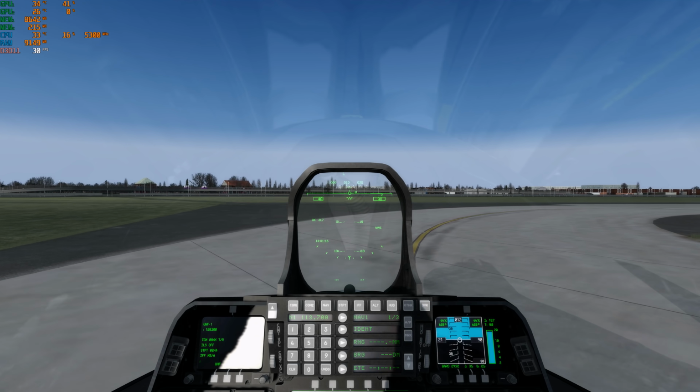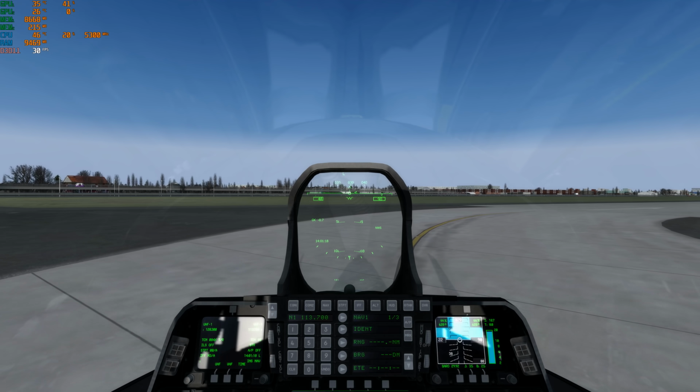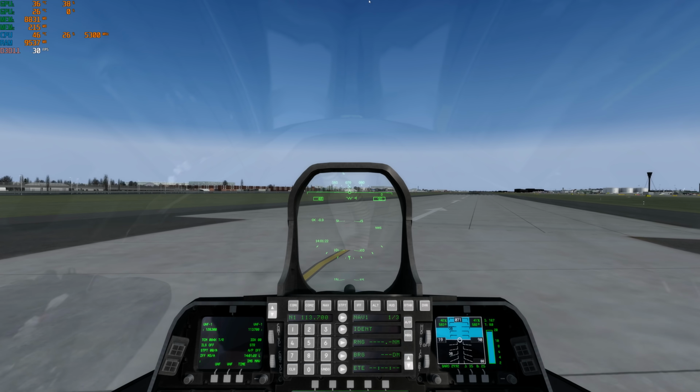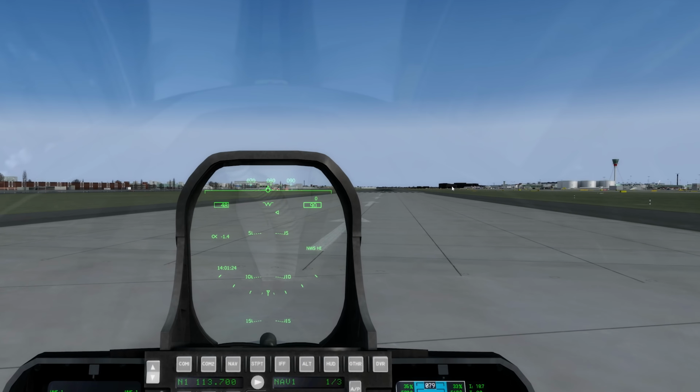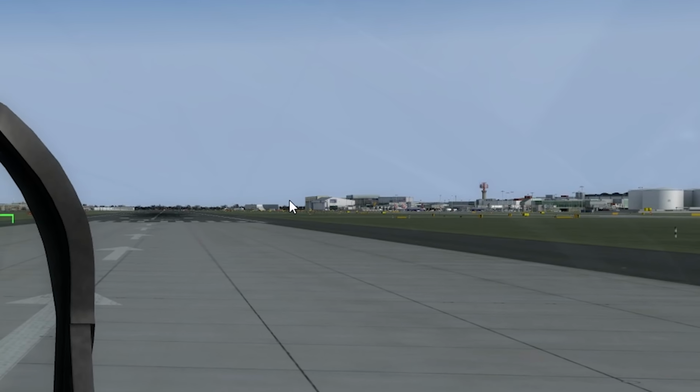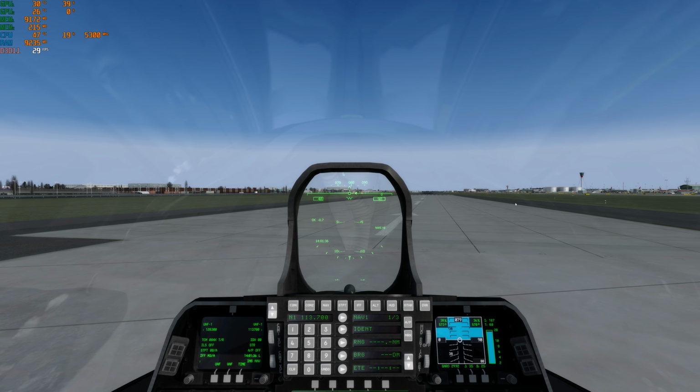So we're turning onto the main runway here at EGLL. And you notice, there you go, all these buildings over here are black. Notice that? Now these textures are eventually going to fill in. You can see them filling in. Slowly filling in. All these are black, all these are black, and now there you go. They finally all filled in. Now that's the problem that we're going to try and solve.